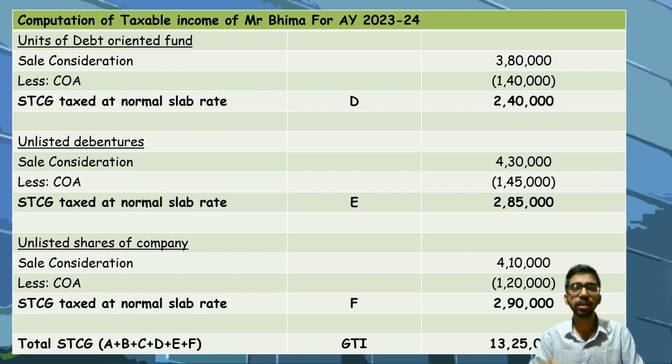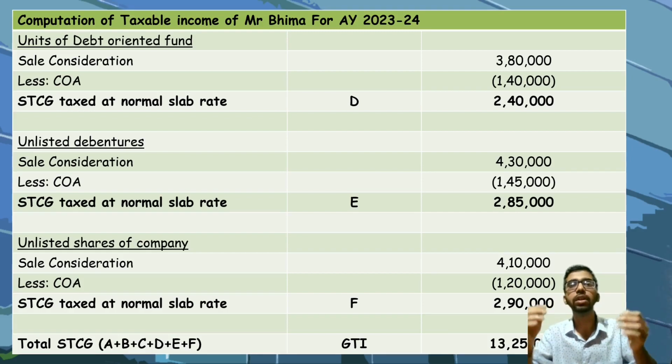Unlisted debentures, sale consideration 4,30,000. Cost of acquisition is 1,45,000. Short-term capital gain, taxed at normal slab rate, is 2,85,000, against which you can claim chapter 6A deduction. This is considered to be E. Unlisted shares of company, sale consideration 4,10,000. Cost of acquisition is 1,20,000. Short-term capital gain, taxed at normal slab rate, is 2,90,000, against which you can claim chapter 6A deduction. This is considered to be F.